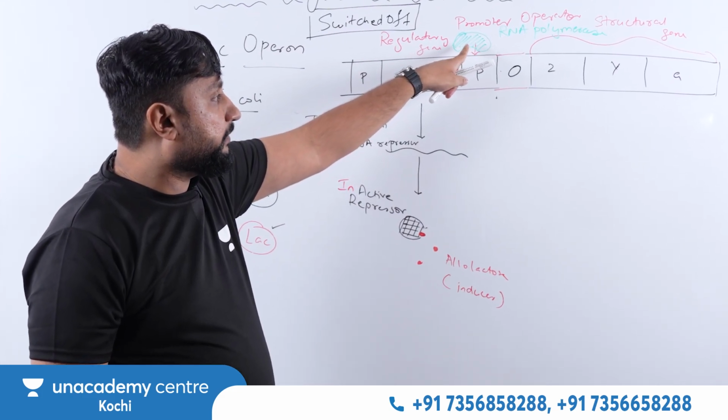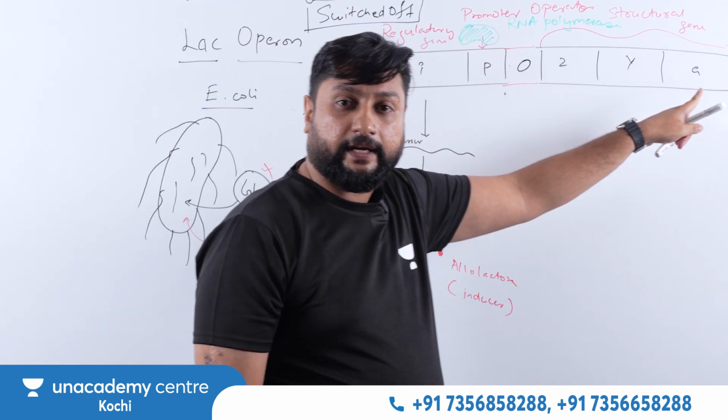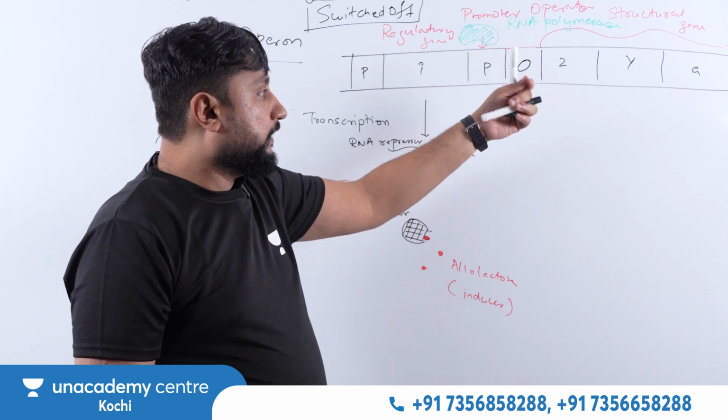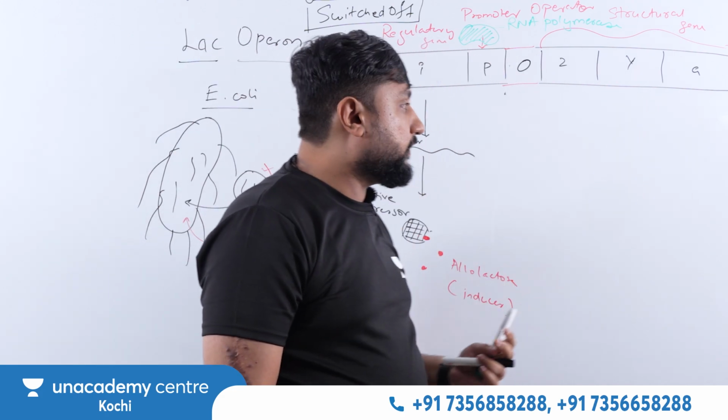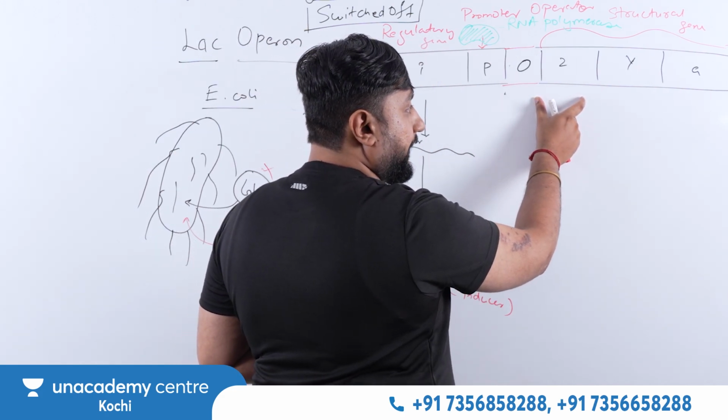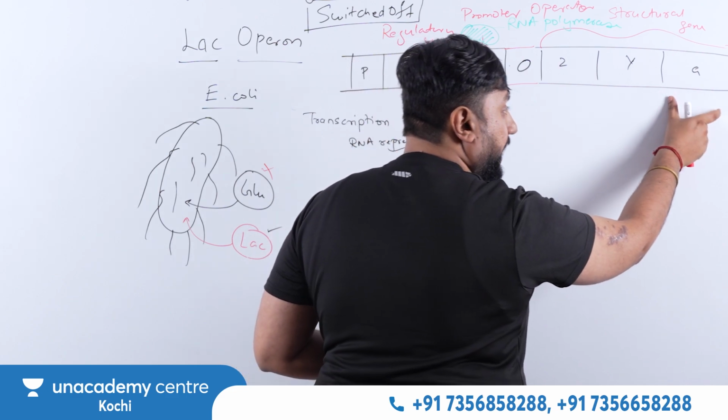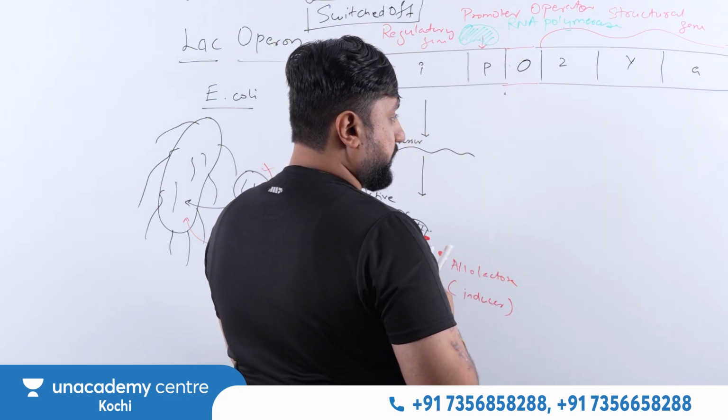Now this RNA polymerase can move. Yes, it can move. So when it moves, in the polycistronic condition, we have one gene Z, Lac Z we say, Lac Y, Lac A. They are going to make respective RNA.